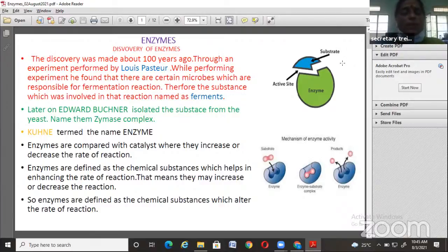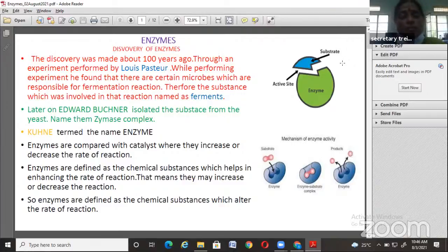After Louis Pasteur, the next scientist is Edward Buchner. In the process of discovery of enzymes, he isolated the substance from microbes like yeast.